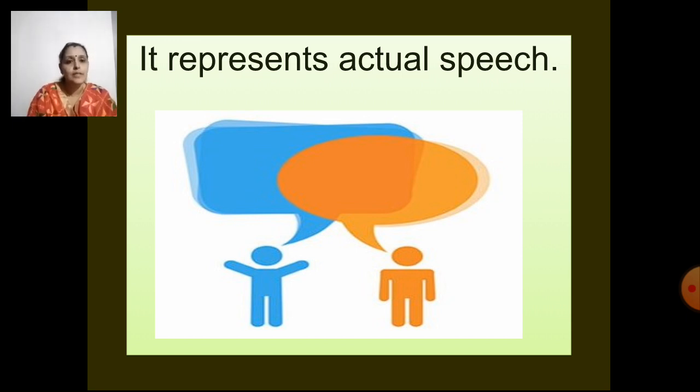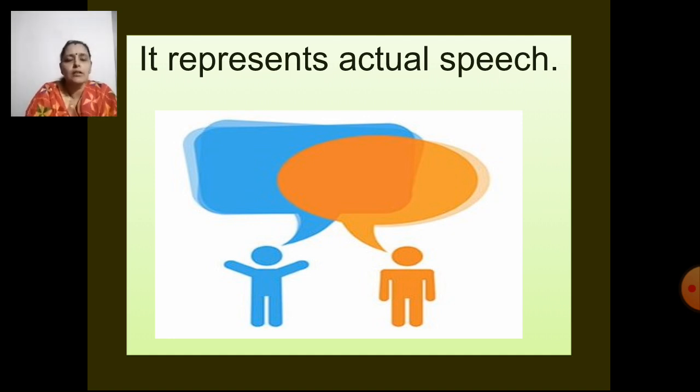We can represent it in bubbles. You would have read storybooks or comics. In that, the dialogue said by the character in the comic is shown by using bubbles. Even in your value education books, you have stories in that. You see the dialogue of the character in the story is represented by bubbles. Yes, you can open your value education book afterwards and check that. The words spoken by the character in the story are in the form of bubbles.